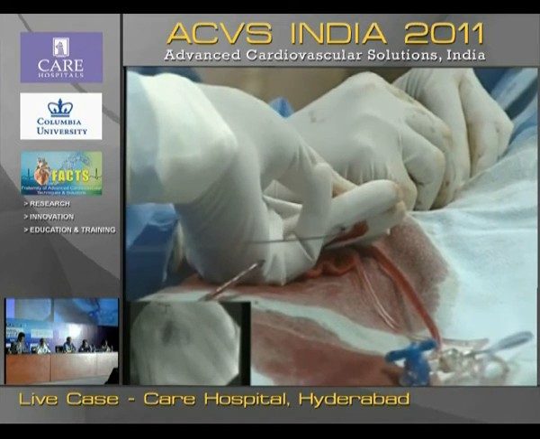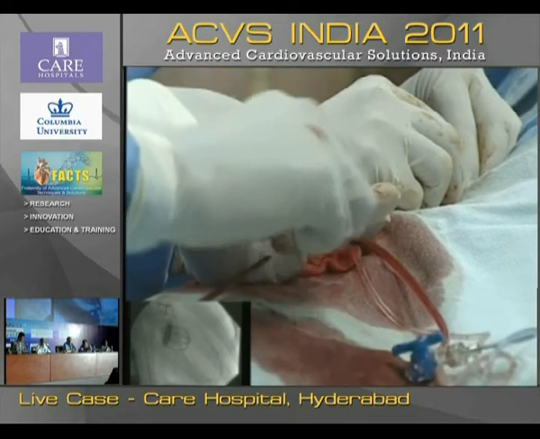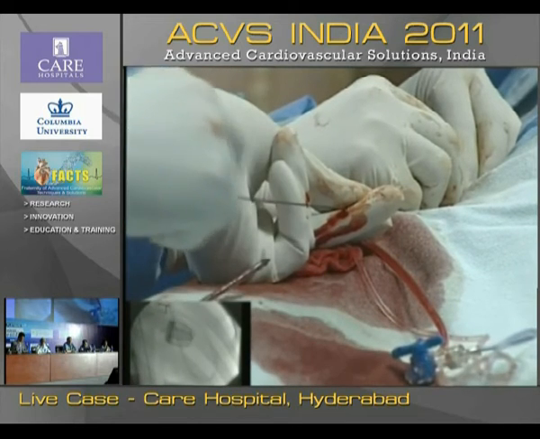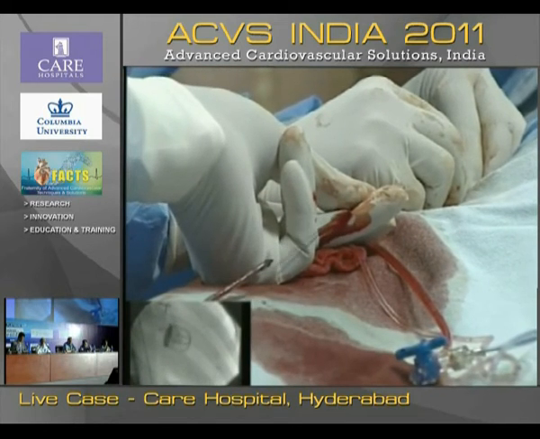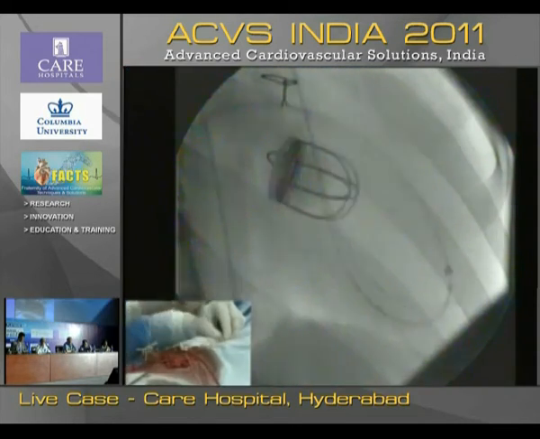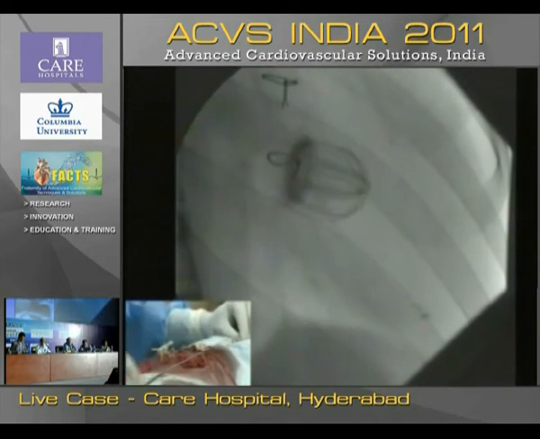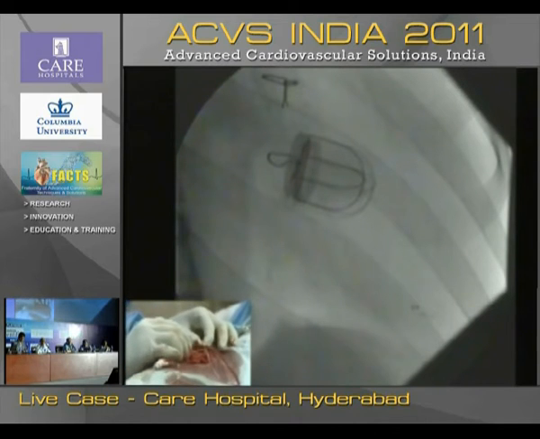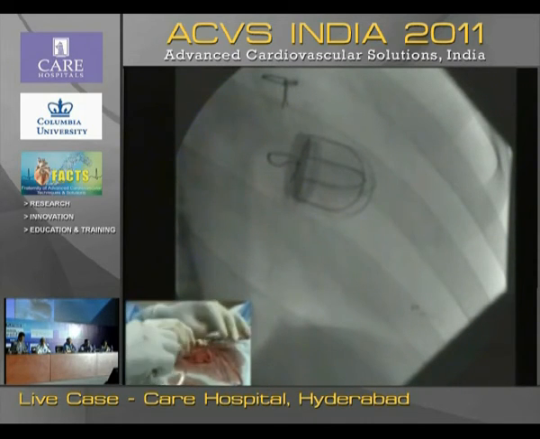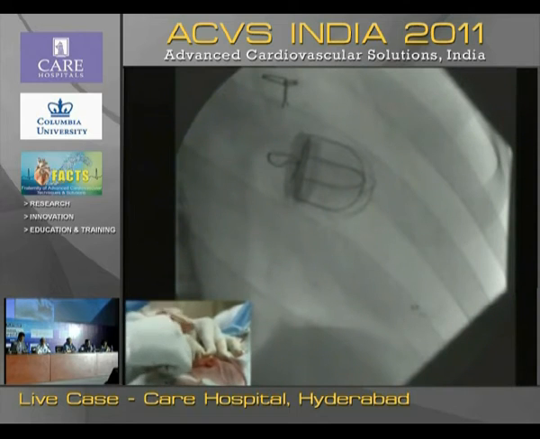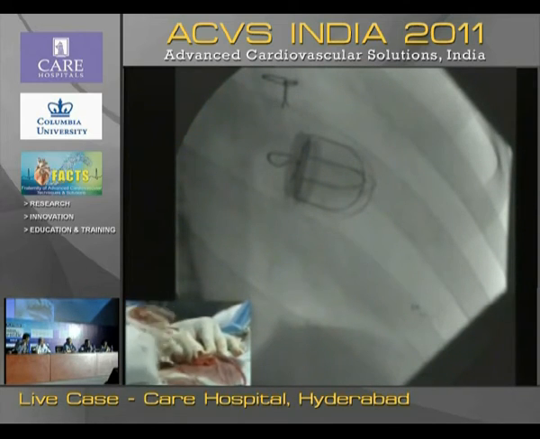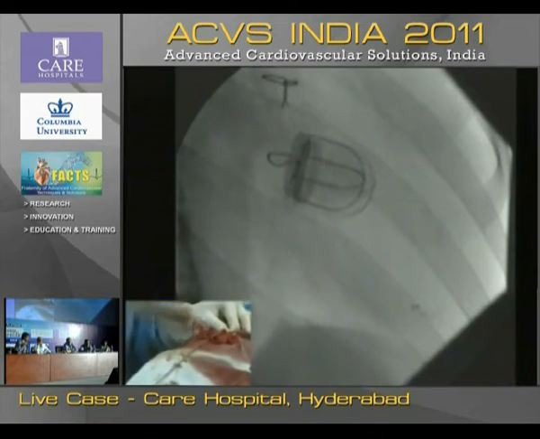It's sometimes important to keep the right coronary catheter close to the delivery catheter, called the KISS technique, and we'll remove this. Now our sheath is in the LV. We are ready to take the device here. Go ahead.